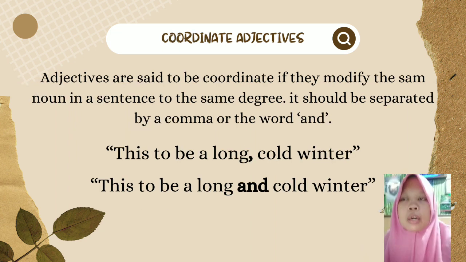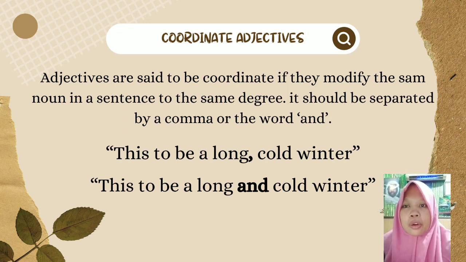Now we talk about coordinate adjectives. Adjectives are said to be coordinate if they modify the same noun in a sentence to the same degree. They should be separated by a comma or the word and. Example, this is to be a long, cold winter, and this is to be a long and cold winter.